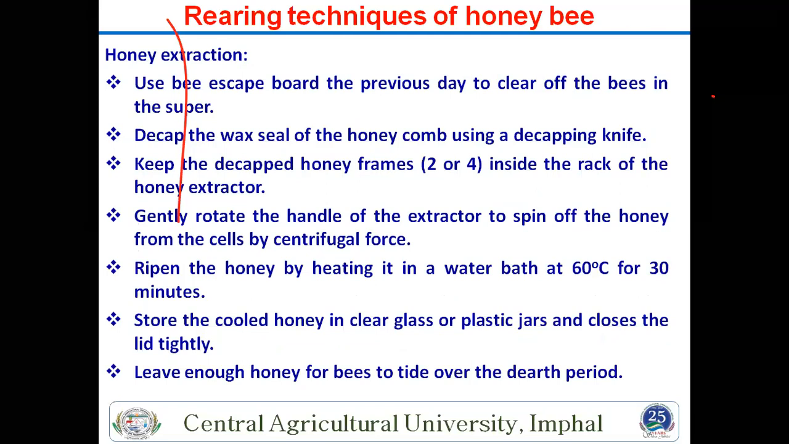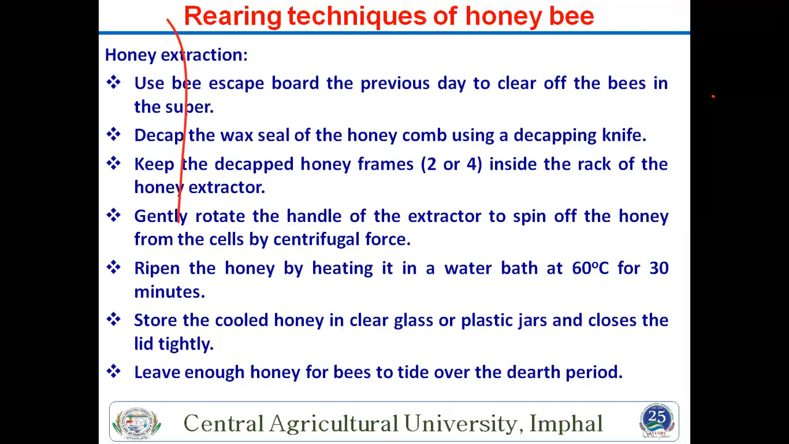Then after that, what will we do? Honey extraction. What is the procedure of honey extraction? We have already taken one group batch, so we are taking the extraction of honey from frames. For this, use a bee escape board the previous day to clear off the bees from the super. First, you clean all the bees from your frame. Then decap the wax. After that, you take a knife and decap all the sealed cells of the full honey comb.